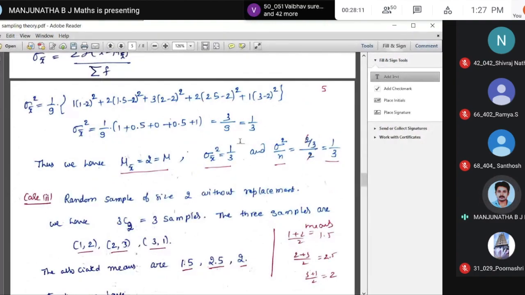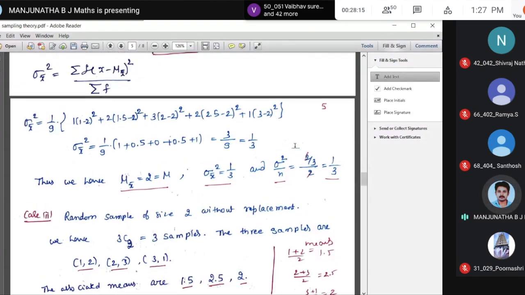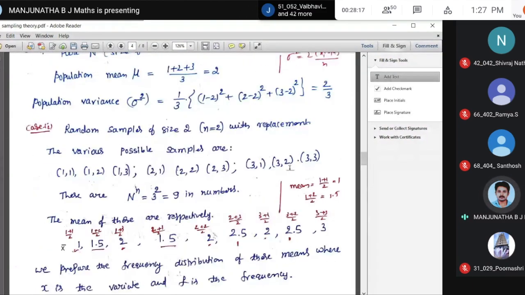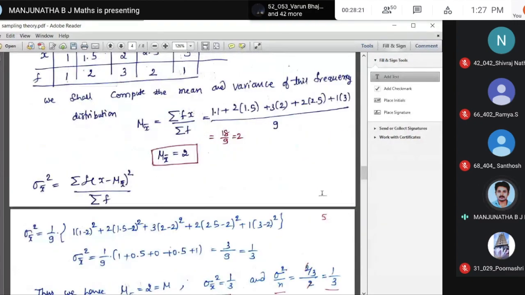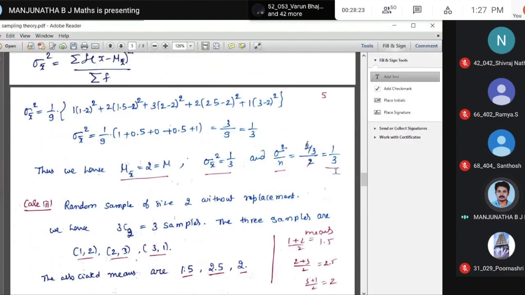And you compute sigma square by n. What is sigma square by n? Sigma square is 2 by 3 divided by n. N is small, n is 2. 2 to cancel here, so 1 by 3. So sigma x bar square is equal to sigma square by n. So the variance of the sampling mean is equal to the variance of the population divided by n, right?